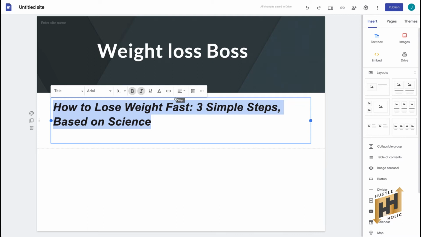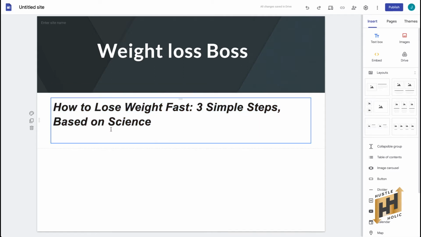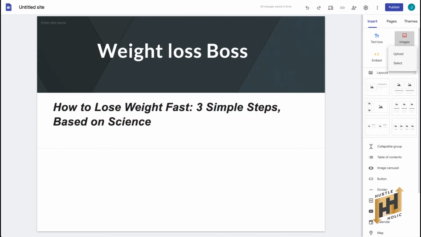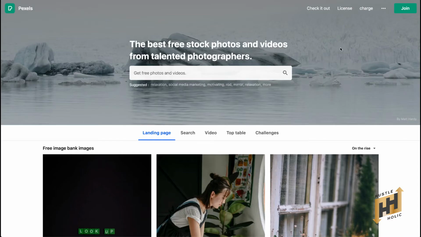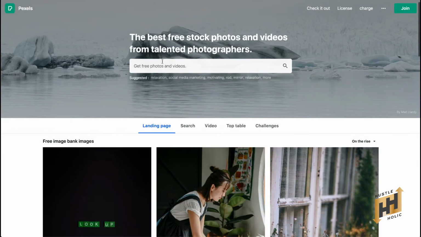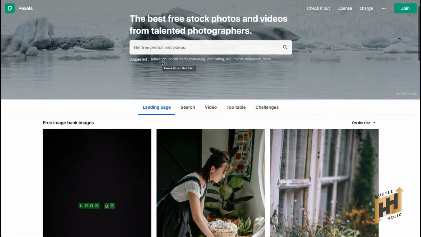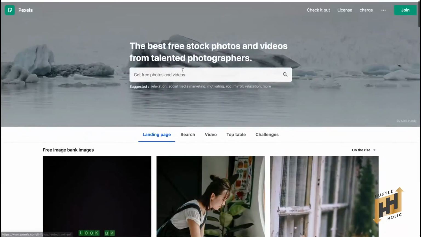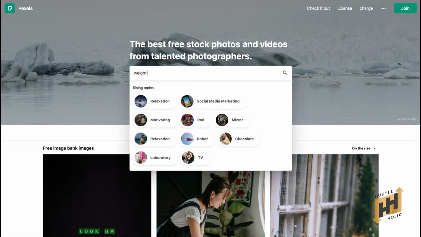To make it a little presentable, I want to add some images. If you have no stock images, you can just simply go to pexels.com and find the best image that will fit your website. This website is going to give us free images that we can use on our website. You don't need a single dollar to make this happen.